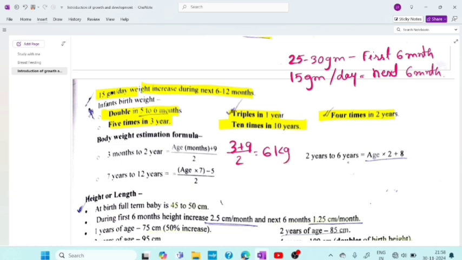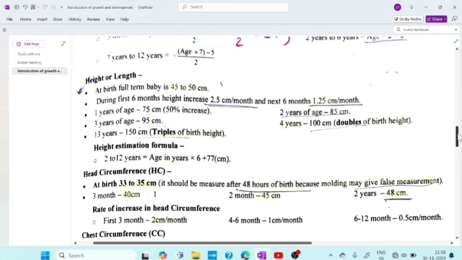Now coming to 2 years to 6 years, that is age into 2 plus 8. 7 years to 12 years, that is also a different formula, age into 7 minus 5 divided by 2. So like that you have to remember, in exam also, if they sometimes ask in odd years and tell you to calculate the weight, then you can apply all these formulas.